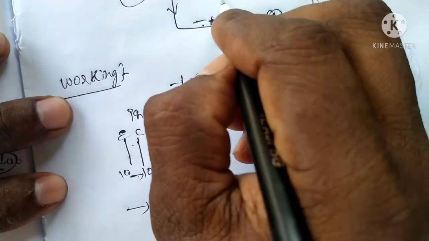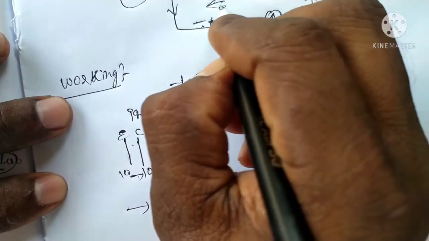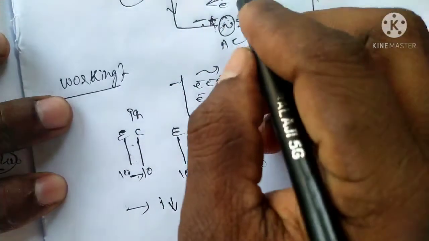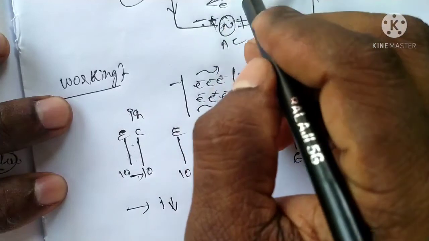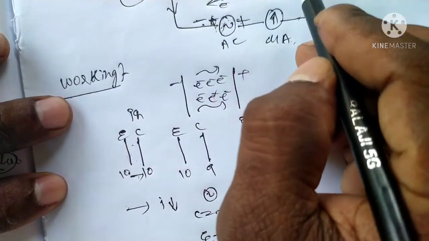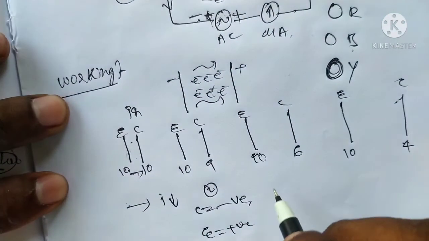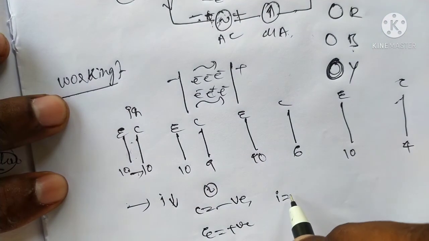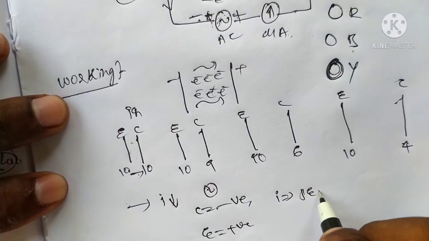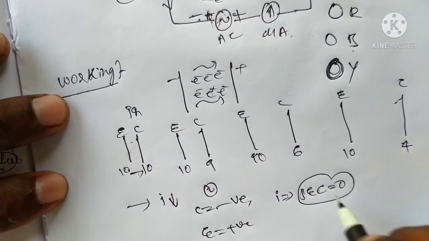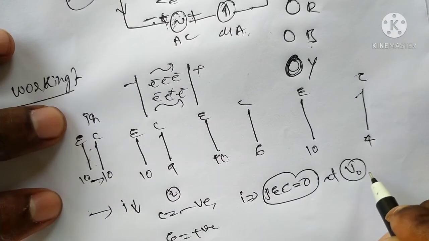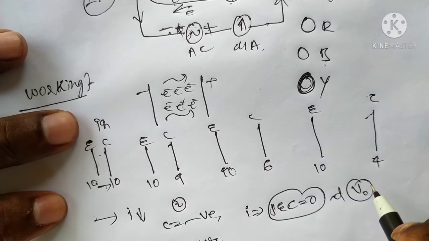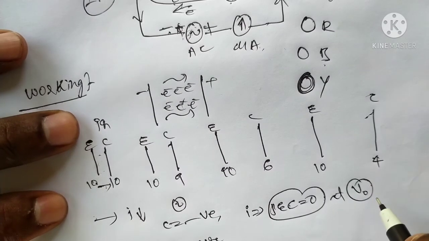The electrons are ejected in the reverse direction. Up to a certain voltage the electrons will be stopped, which means there is no flow of electrons in the circuit. There the current will be zero. This photoelectric current will be zero at a certain potential. This potential is called the stopping potential or stopping voltage.